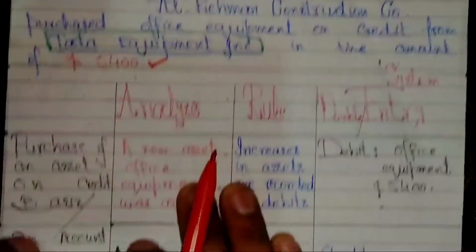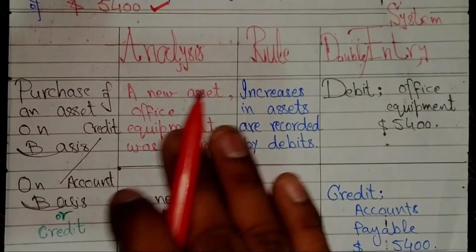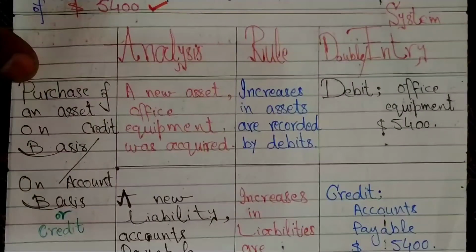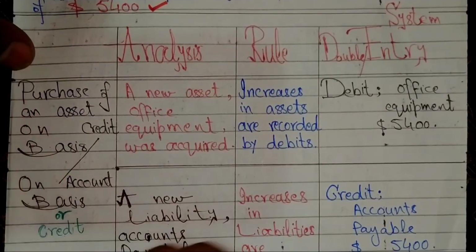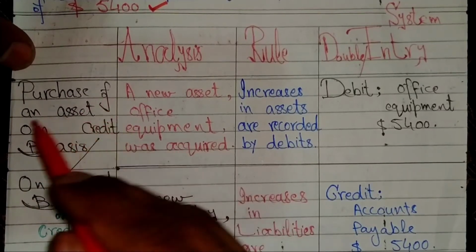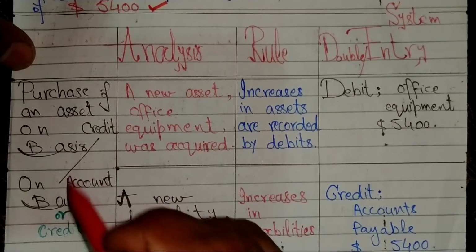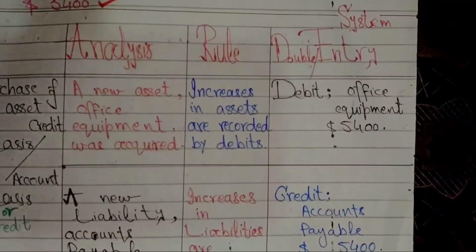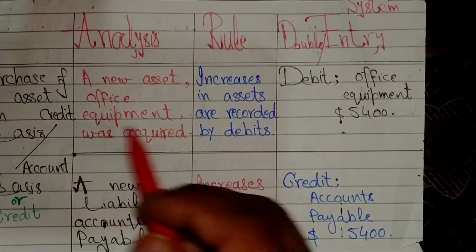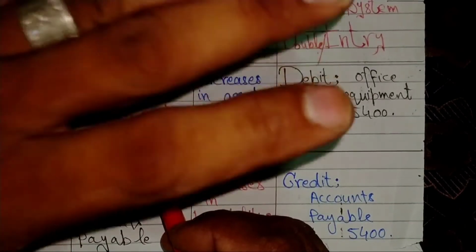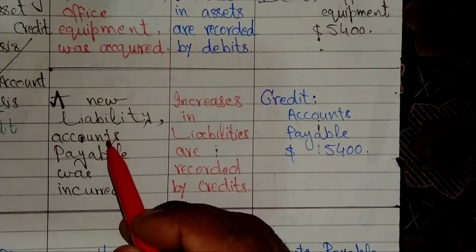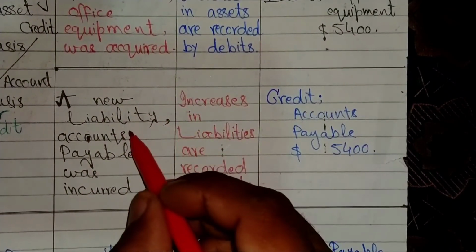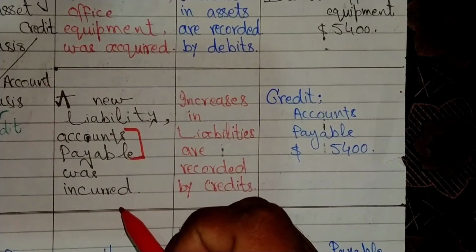Same as earlier, now we analyze this transaction in the context of 4 points. The short snapshot of this transaction is purchase of an asset on credit, or on account. The analysis is that a new asset, office equipment, was acquired by the company. The second effect is that a new liability, accounts payable, was incurred.